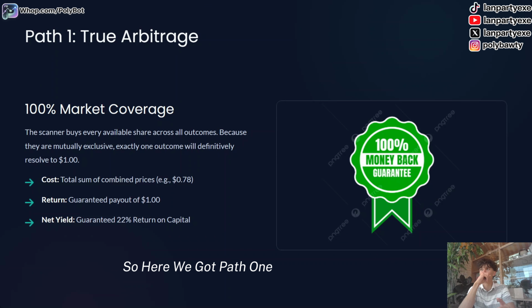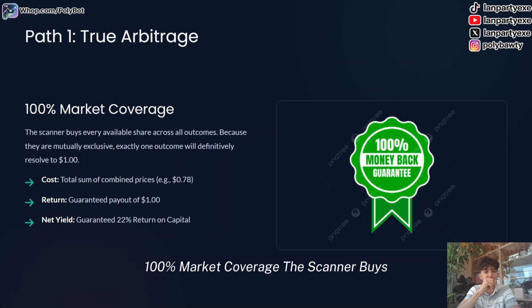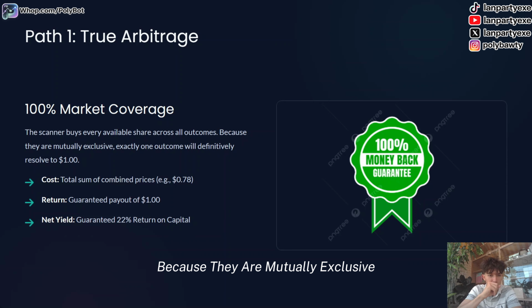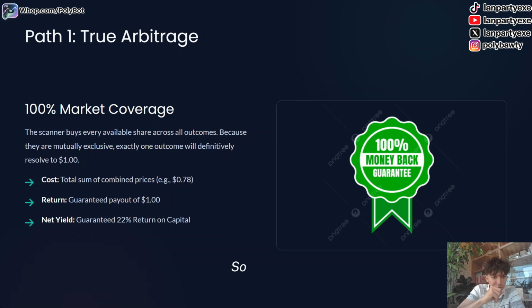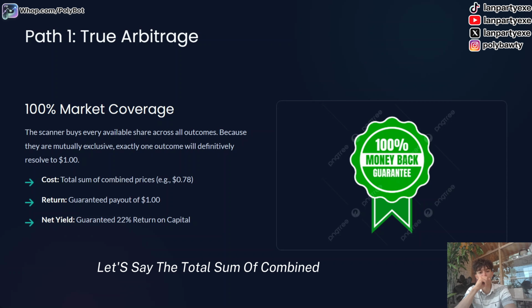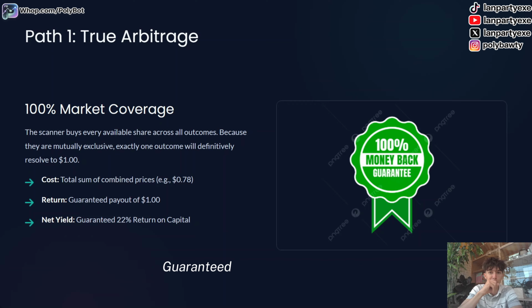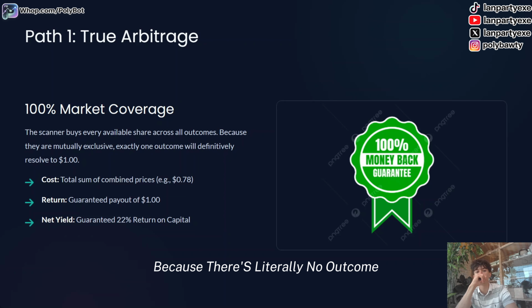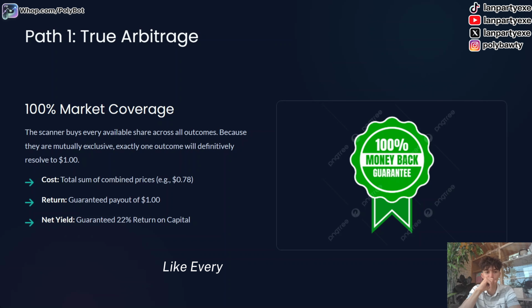So here we got path 1, the true arbitrage. 100% market coverage. The scanner buys every available share across all outcomes because they are mutually exclusive. Exactly 1 outcome will definitively resolve to $1. So the cost, let's say the total sum of combined prices equals 78 cents. Guaranteed payout of $1 per share. That's a guaranteed 22% return on capital. This is the closest thing to free money that the system finds, because there's literally no outcome that isn't covered. Every single outcome you buy, that's true arbitrage at its core.